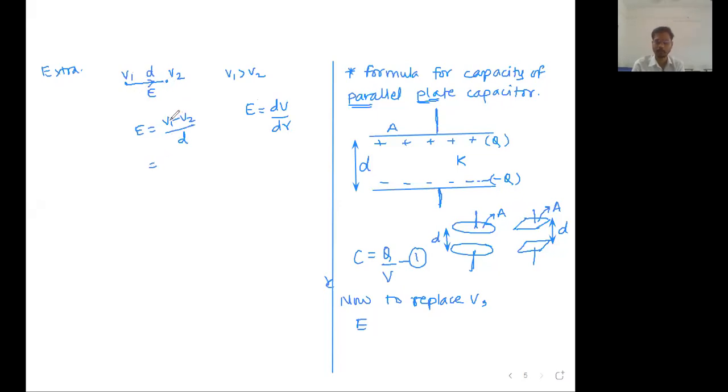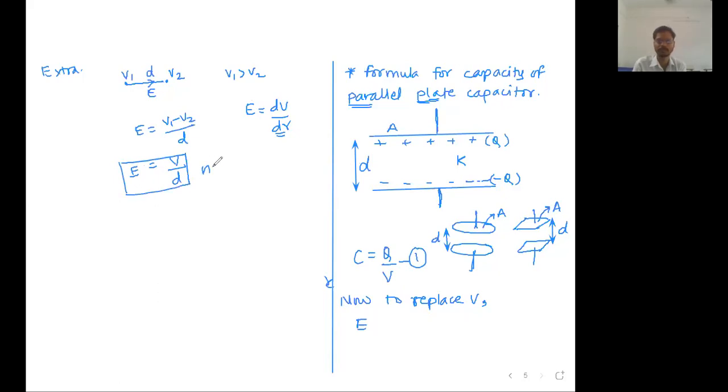Now the same potential difference, instead of V1 minus V2, I am taking as V, and the distance between the 2 points is d. Just like that, the electric field in this space, these two plates being very, very close to each other, d will be assumed as a very small distance, and dV will be taken as the potential difference between these two plates, now V. So now we can write E is equal to V upon d.